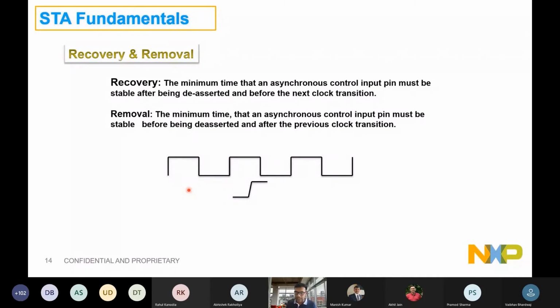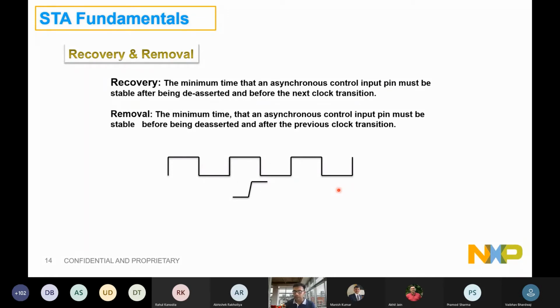Again, reset entry, it is fine, right? If any of the flop is getting a reset at time t1 or the second flop is getting it after some seconds. But the moment you are lifting a reset, that means you are telling your chip now you can begin, right? So the lifting of that reset of the whole design should not be random and should not be spread across your timing windows. You can't let some of those flops be active under this edge and the remaining flops be active under this edge, right? That will cause overall system failure while all the flops are coming out of reset at different times.